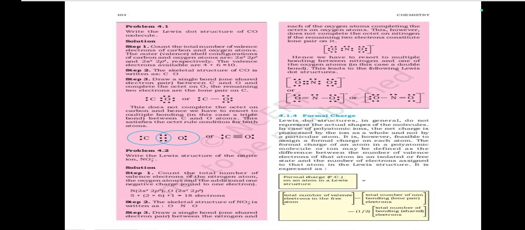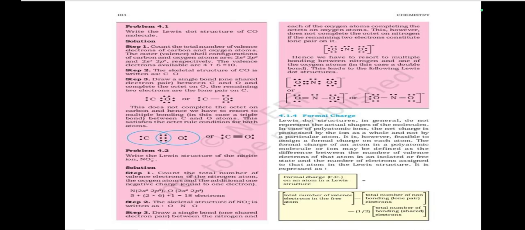Formal charge. Lewis dot structures in general do not represent the actual shapes of the molecules. In case of polyatomic ions, the net charge is possessed by the ion as a whole and not by a particular atom. It is, however, feasible to assign a formal charge on each atom.